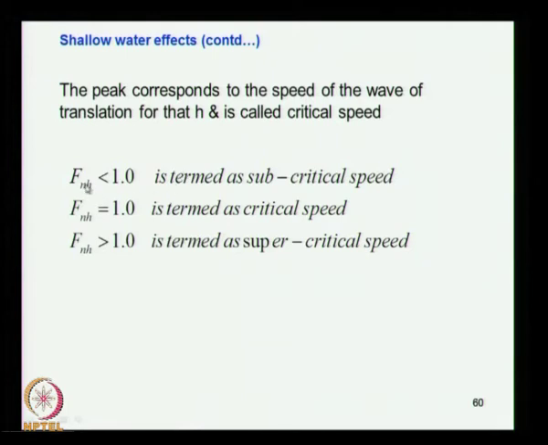So here you can see the Froude number less than 1 is termed subcritical, Froude number equal to 1 is termed the critical speed, and greater than 1 is called the supercritical speed. So that is how the speed of the vessel in shallow water is classified. This is all depending on the depth Froude number.